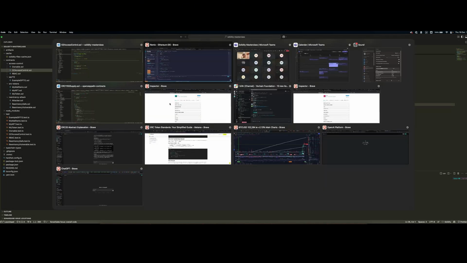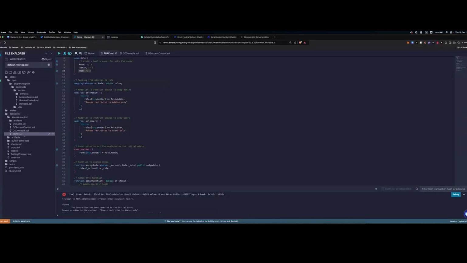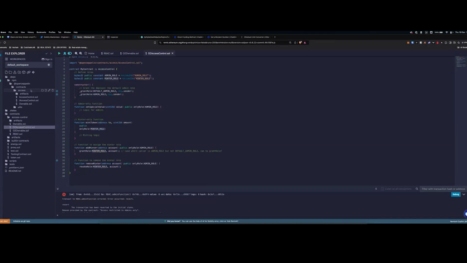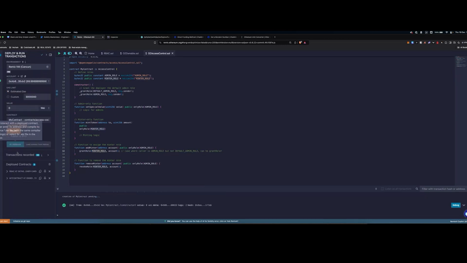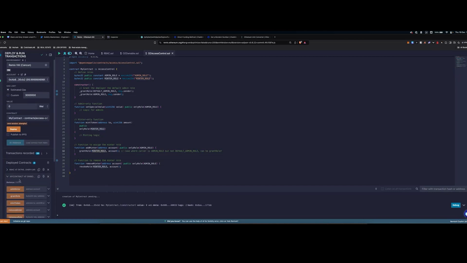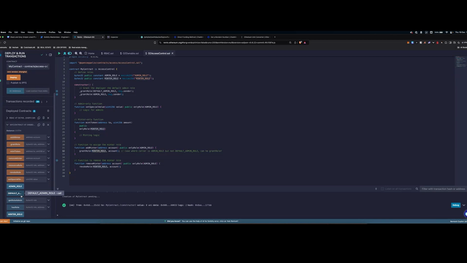But I want to also show a quick edge case that you need to be very careful on when utilizing access control of OpenZeppelin regarding the default admin role. So let's head back to Remix. Let's go to the OpenZeppelin access control. Again, let's compile and deploy. So here we can see the deployed contracts, my contract. Yeah, there you go. So first of all, you can see there are a lot more functions because these are all the publicly accessible functions that we are extending from the access control contract.